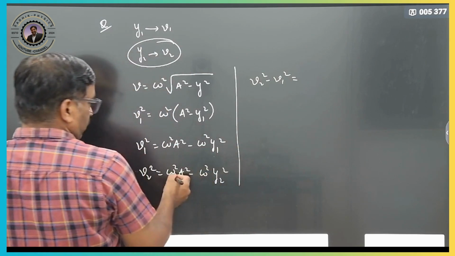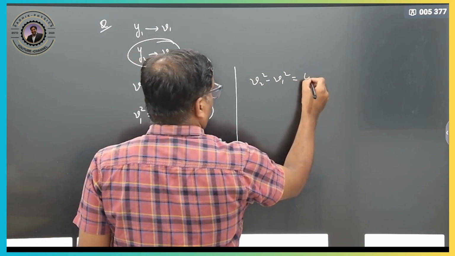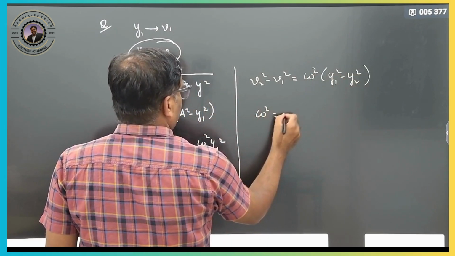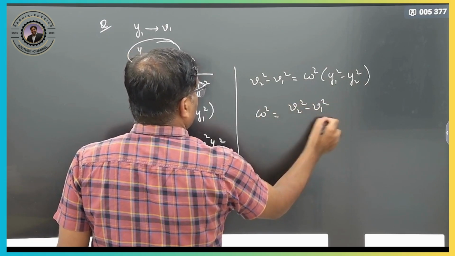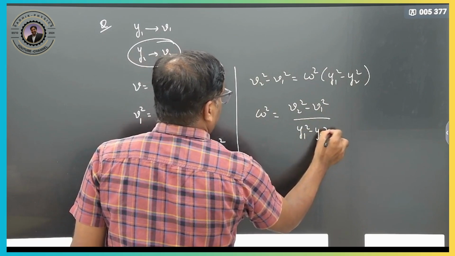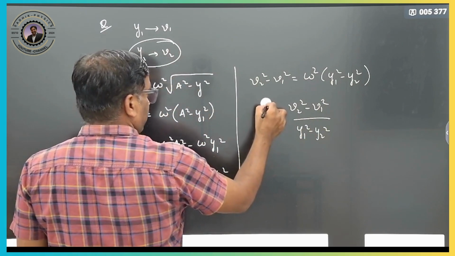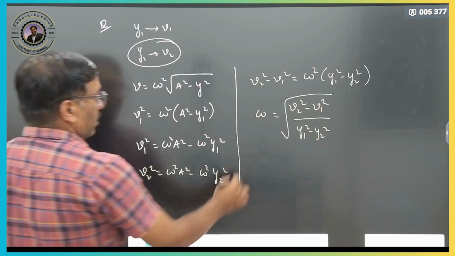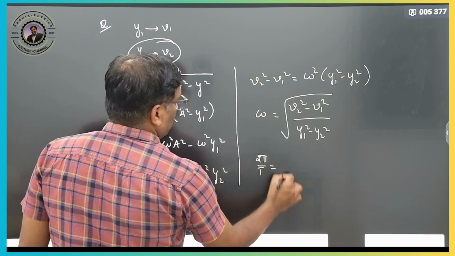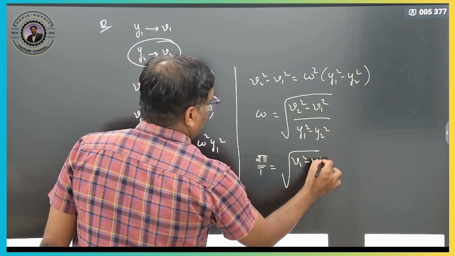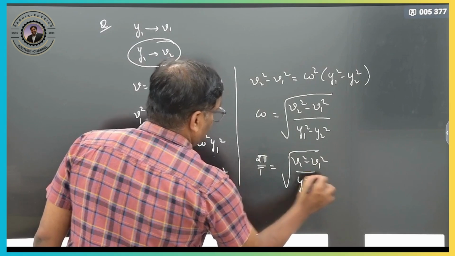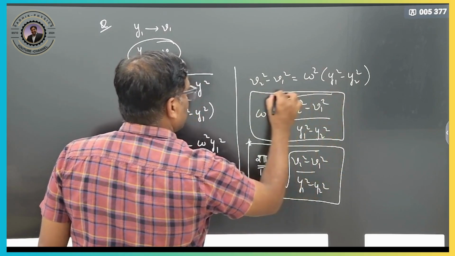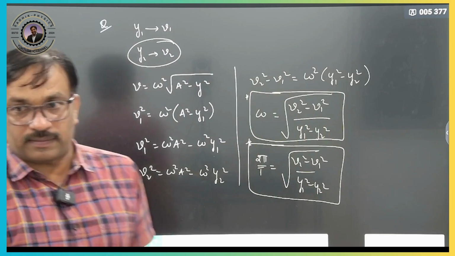No? So, therefore, omega square times y1 square minus y2 square. So, omega square is v2 square minus v1 square by y1 square minus y2 square. Therefore, here omega, what is omega here now? Root of that. Clear? Therefore, time period, what will be the time period now? It will be 2 pi by omega. So, T equals 2 pi by root of v2 square minus v1 square by y1 square minus y2 square. So, you can calculate the time period or frequency or whatever may be asked. If you got omega here, you can calculate whatever the things can be asked.